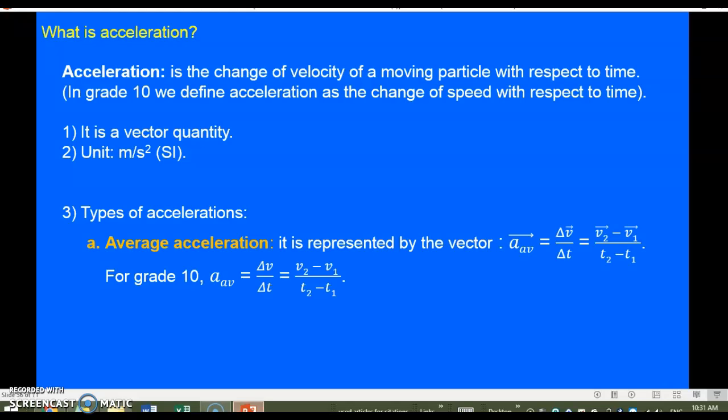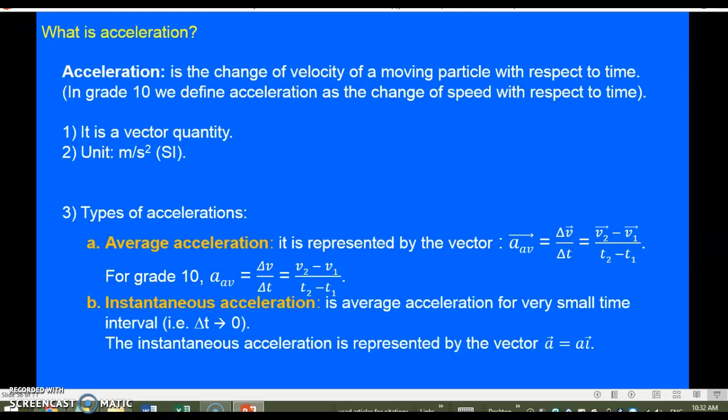Now, as a formula, the average acceleration is represented by the vector a average equals delta v vector over delta t, which is v2 vector minus v1 vector over t2 minus t1. So vector quantity must be equal to vector quantity. Considering the general case, the average acceleration vector is equivalent to the difference in the velocity, which is a vector quantity, over delta t. But for grade 10 here, because of one-dimensional and one-directional motion, we're going to consider only a average as a magnitude, which is equivalent to a scalar quantity, the variation of the speed with respect to time.